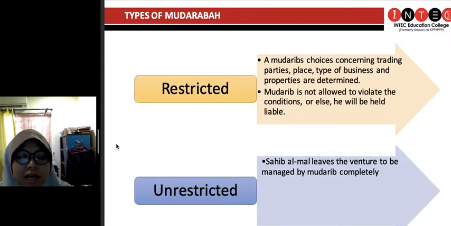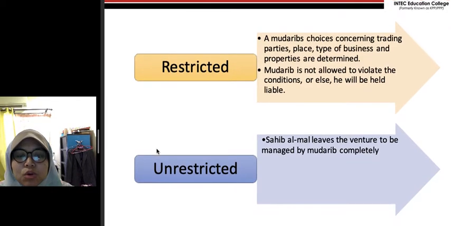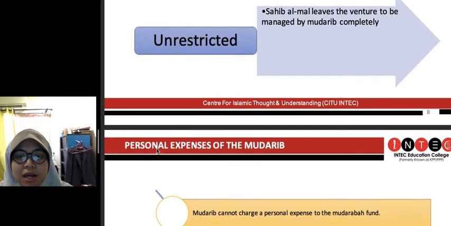So the sahibul mal gives complete autonomy to the mudarib. So the mudarib does not have to follow any strict conditions by the sahibul mal. He has all this liberty to determine the type of business as long as it's profitable for both of them, and provided that he does not abuse or violate the autonomy given to him by the sahibul mal.